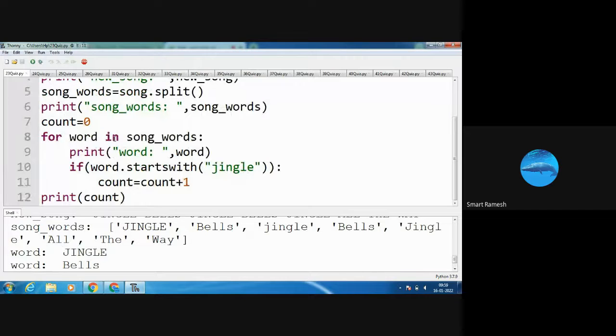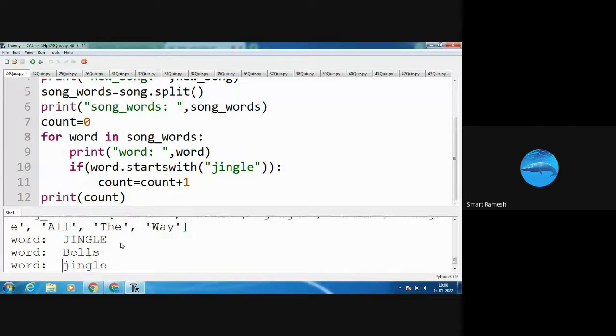See, this time, the second time, the word is bells. Next, bells starts with jingle, again wrong. Next time, what is the word? jingle is the word. So jingle starts with jingle, yes, both are small letters, so the condition is true. So count equal to count plus 1. What is count initially? Initially count is 0. Now what is the count value? 1. Next time it again goes to the for loop.